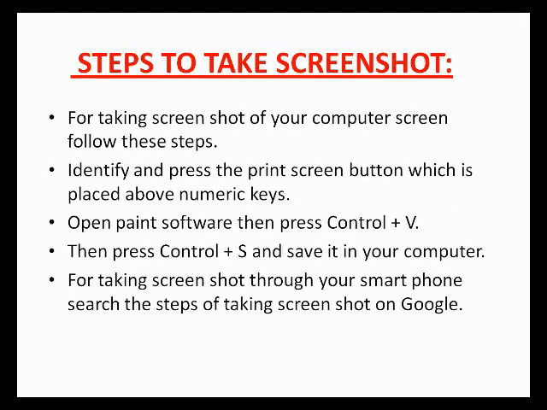Now I have shared the steps of taking a screenshot. To take a screenshot of your computer screen, follow these steps. Identify and press the Print Screen button, which is placed above the numeric keys. Open Paint software, then press Ctrl V. Then press Ctrl S and save it in your computer. For taking a screenshot through your smartphone, search the steps of taking a screenshot on Google.